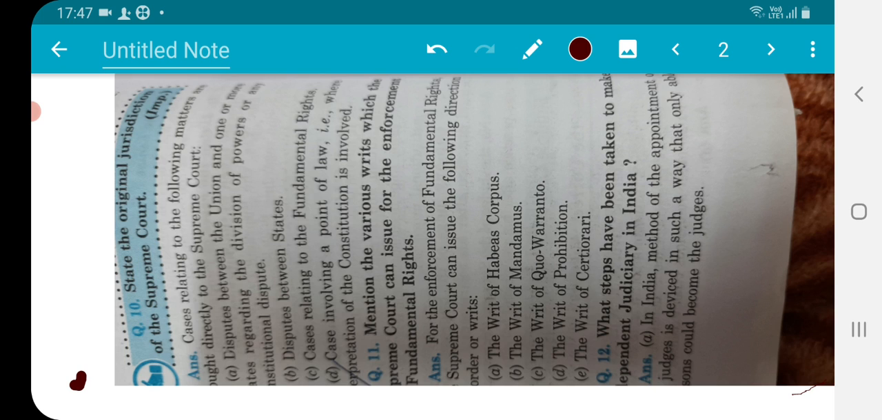So mention and after that mention the various writs which the Supreme Court can issue for the enforcement of fundamental rights. So these are the special writs that we can claim against our fundamental rights in the Supreme Court directly.